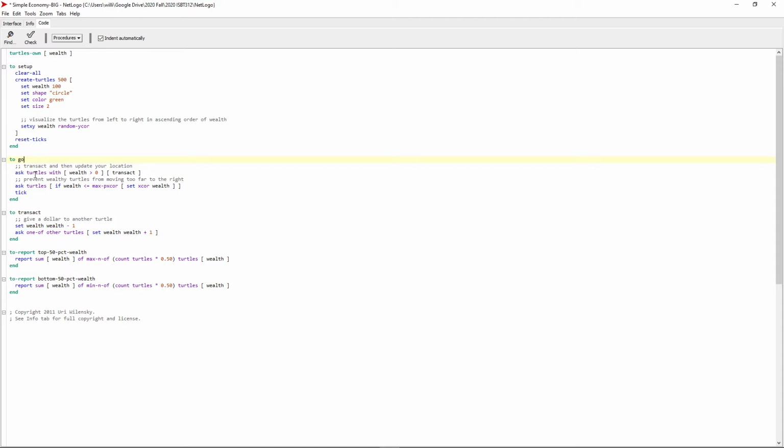But unfortunately, in this model, any turtle that goes bankrupt, any turtle that gave away $1 and didn't randomly earn money back, is out of the game. They can't play. So maybe it would make more sense if we allow the turtles, if they have no money, to borrow money and buy what they need. And now that they're back in the economic environment, maybe by chance their luck will change and they'll get some money back. So I want to change this, turtles with wealth greater than 0, to wealth greater than -100.